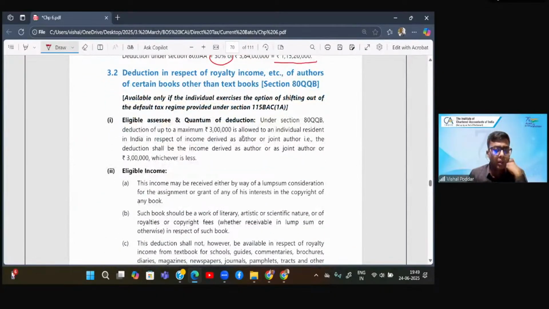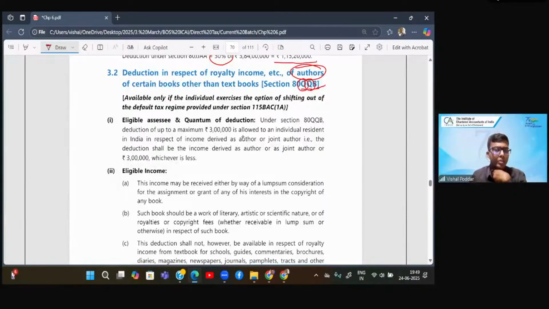Now, coming to the next section. Next section is ATQQB. What is the full form? I had given Q. Q banaye books. So this is the question you are asking to the author.